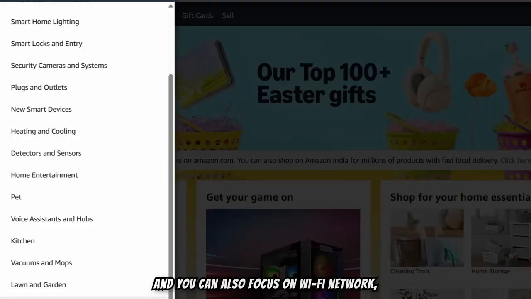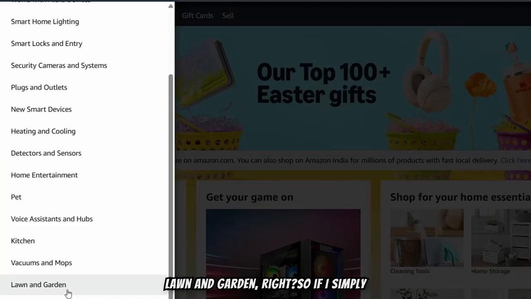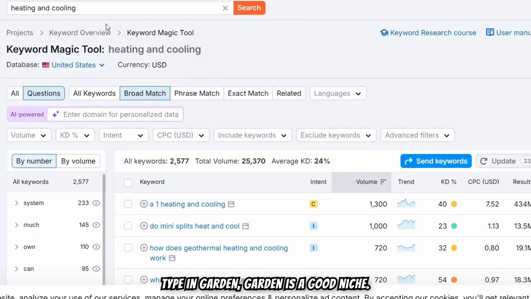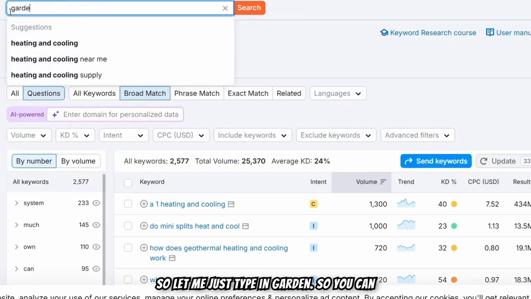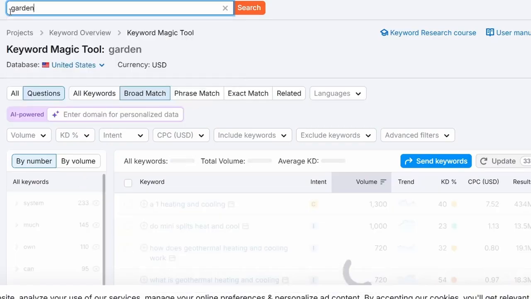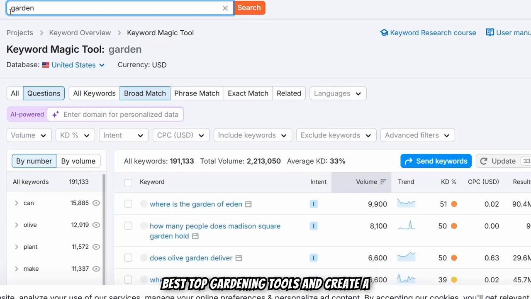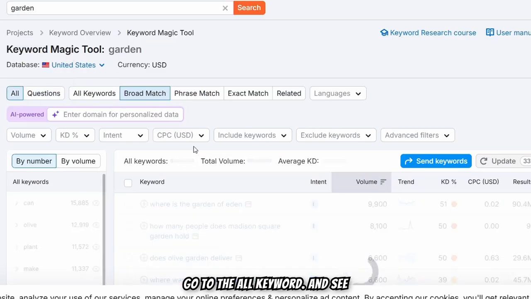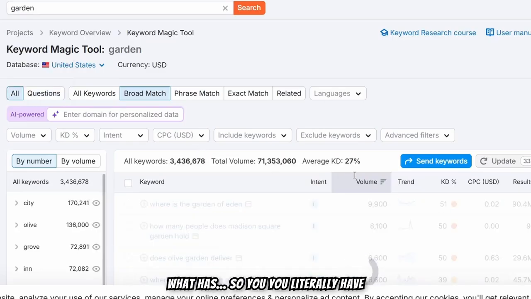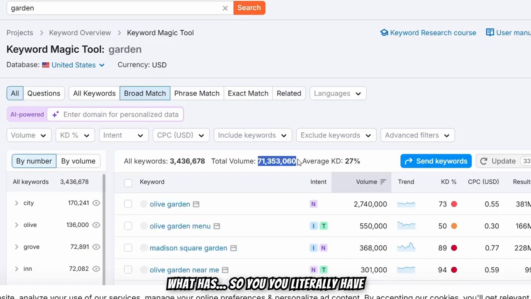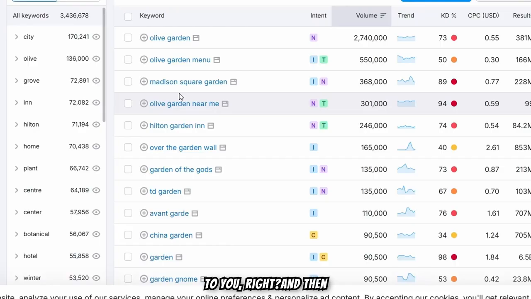And you can also focus on Wi-Fi networks, lawn and garden, right? If I simply type in garden, it is a good niche. So let me type in garden. You can focus on gardening tools and the best top gardening tools and create an affiliate link over it. So let me go to the all keywords and see what it has. You literally have 71 million traffic, guys. That's a lot. And 3 million keywords, where each keyword is an individual opportunity to get traffic to you, right?